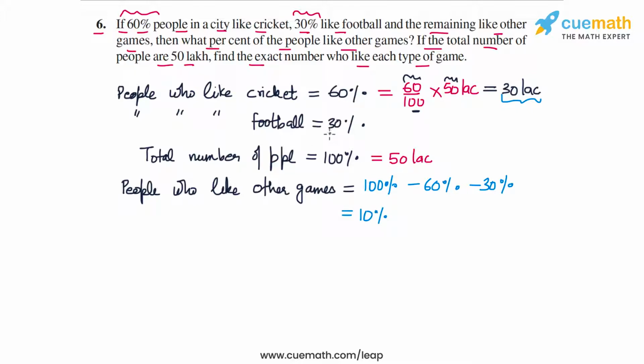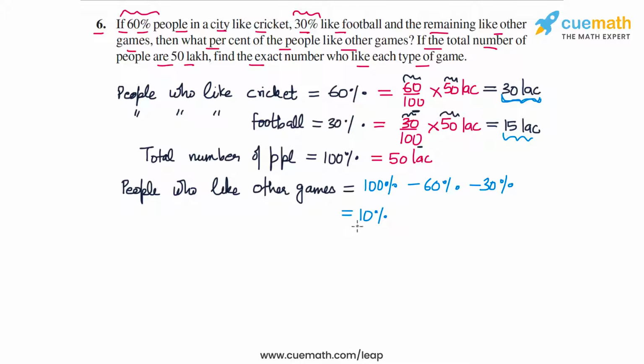Similarly, football is liked by 30% of people. So 30% of people will be 30 by 100 into 50 lakh. So what is 30 by 100 into 50 lakh? So 30 into 50 is 1500. 1500 by 100 is 15. So this is equal to 15 lakh. So 15 lakh people like football, and we found that 30 lakh people like cricket.